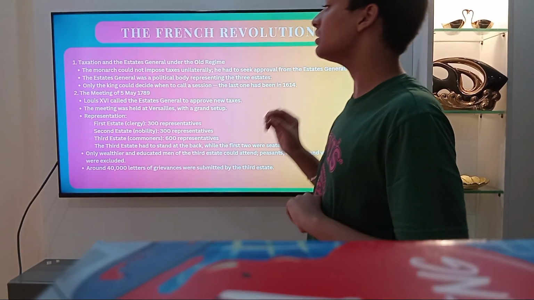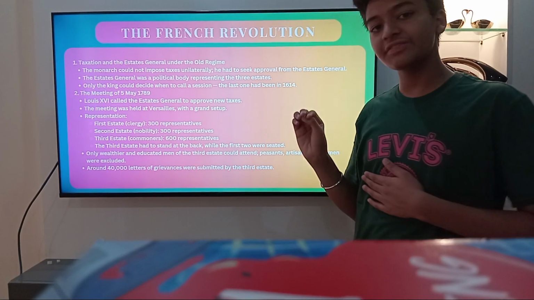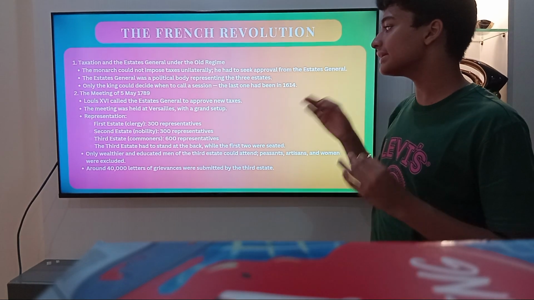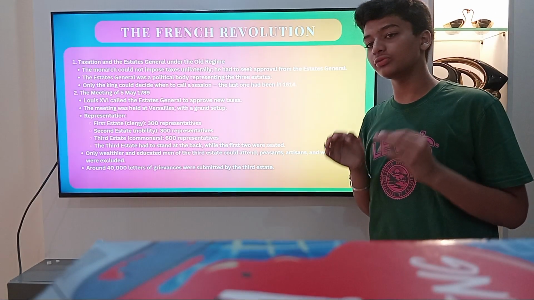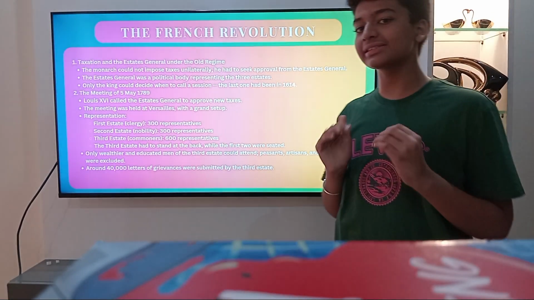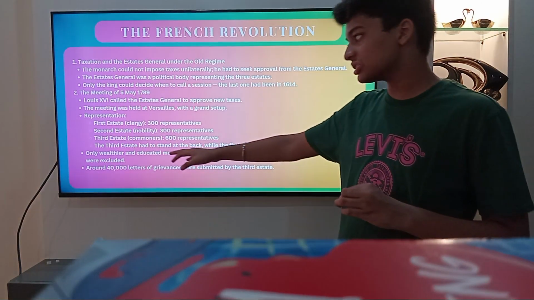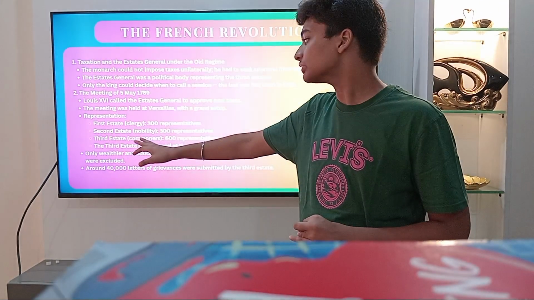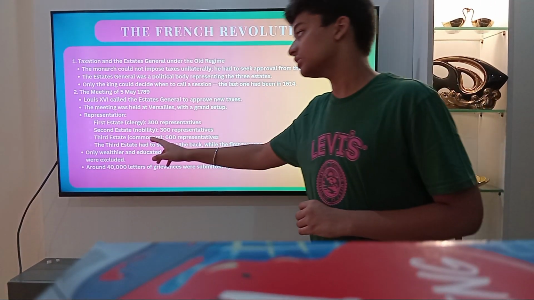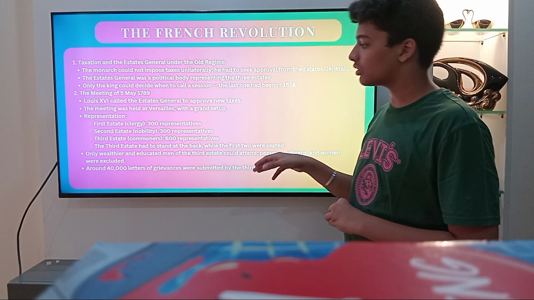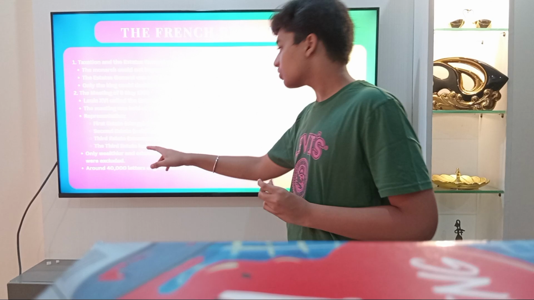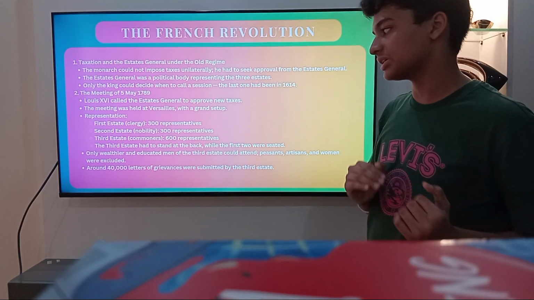The meeting of the 5 May 1789. Louis XVI called the Estates General to approve new taxes. The meeting was held at Versailles with a grand setup. The first estate, the clergy, was represented by 300 representatives. The second estate, the nobility, also sent 300 representatives. The third estate, the commoners, sent 600 representatives.